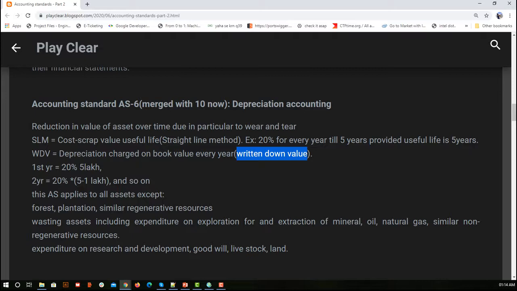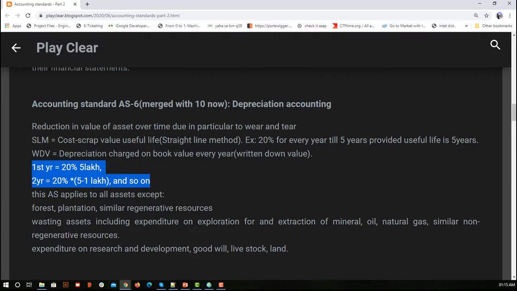Here I have taken an example. Suppose you have an asset worth 5 lakh rupees when you bought it. The straight line method says every year you remove 20% of 5 lakh, so we use that asset for 5 years. The first year, 20% of 5 lakh is 1 lakh, so we remove 1 lakh in value. Next year we again remove 1 lakh from the 4 lakhs, next year 1 lakh from 3 lakh. We are removing 20% of the original value, 1 lakh every year. We do not look at the current value of the asset; we remove 1 lakh every year. That is the straight line method.